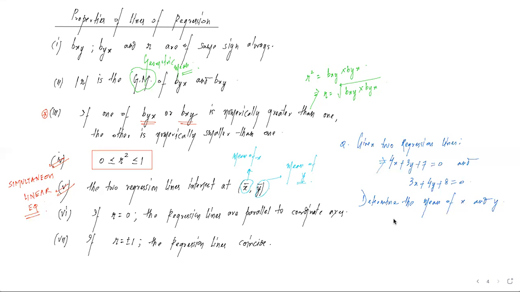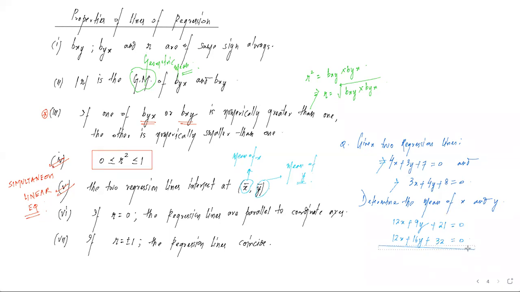So I'm getting 12x plus 9y plus 21 equal to 0. The first equation I have multiplied by 3. I will be using the elimination method of simultaneous linear equations. 4x multiplied by 3, 12x, then 9y, then 21. And the second equation I'm multiplying with 4. It becomes 12x again, 16y, and 32 equal to 0.